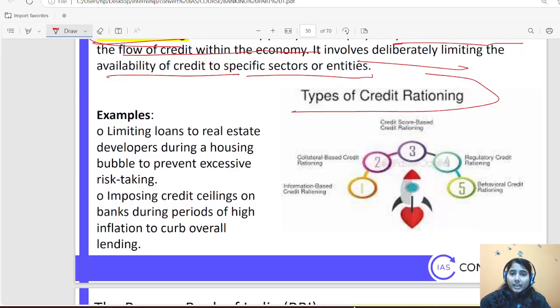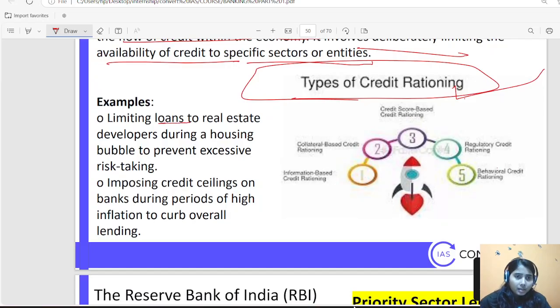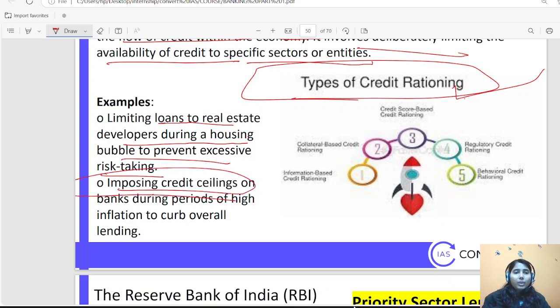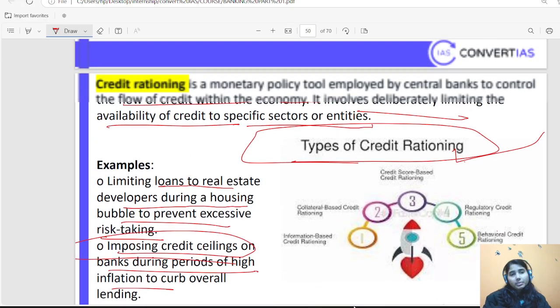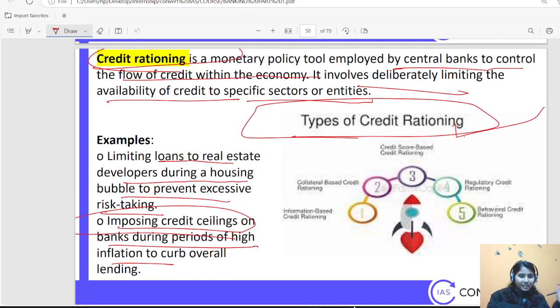Okay, types of credit rationing. There can be multiple types. You do not need to go into detail. Examples are limited loans to real estate developers during a housing bubble to prevent excessive risk taking, and imposing credit ceilings on banks during periods of high inflation to curb overall lending. Basically limiting, restricting banks from giving loans to any particular sector.